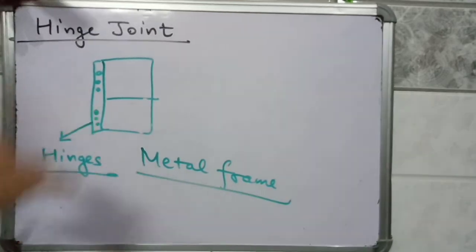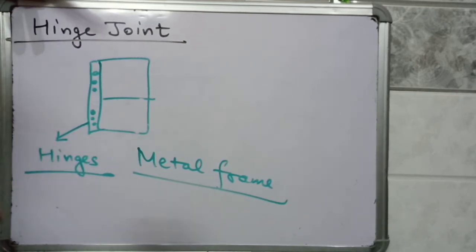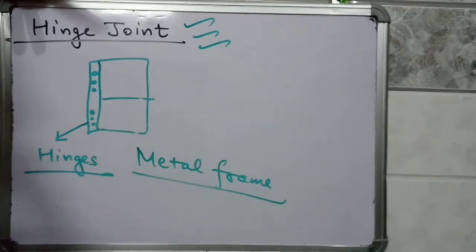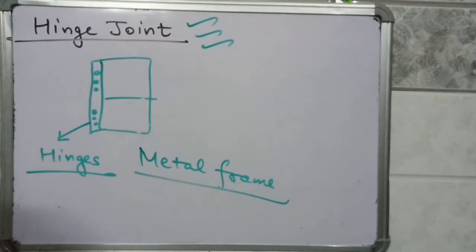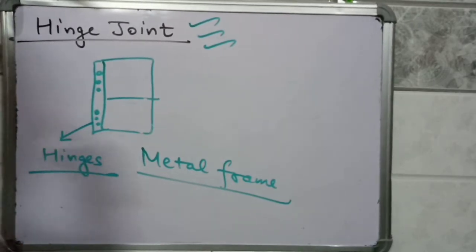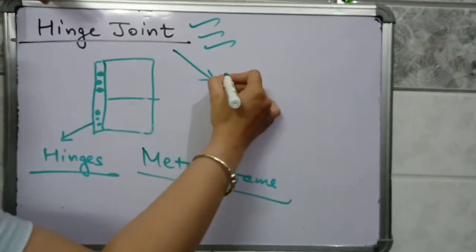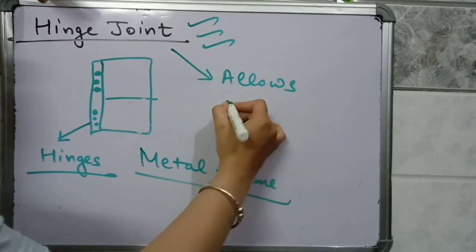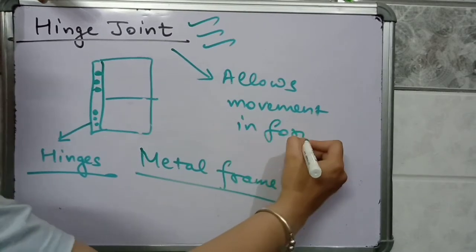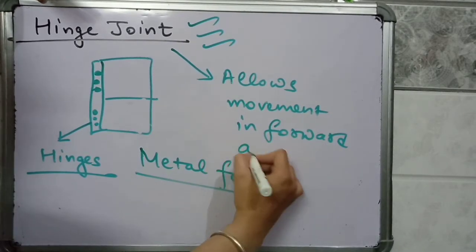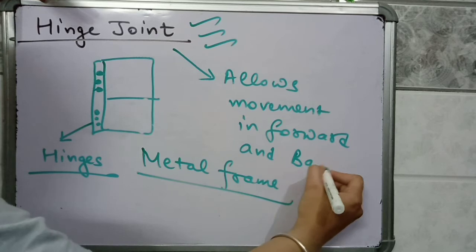So a similar kind of arrangement is also present in our body where bones are connected in the form of hinges. Okay, these bones are connected in the form of hinges. There are bones, and a hinge joint allows movement in forward and backward direction only. It has restricted motion.